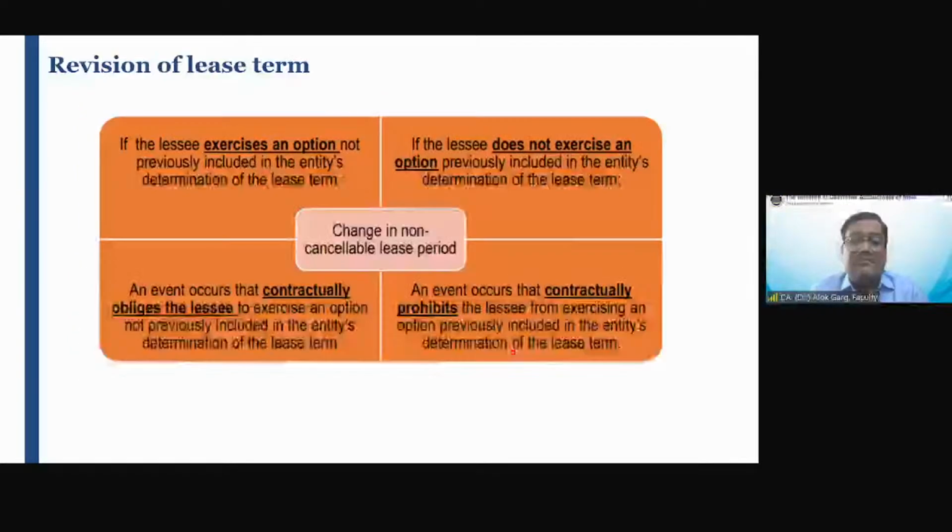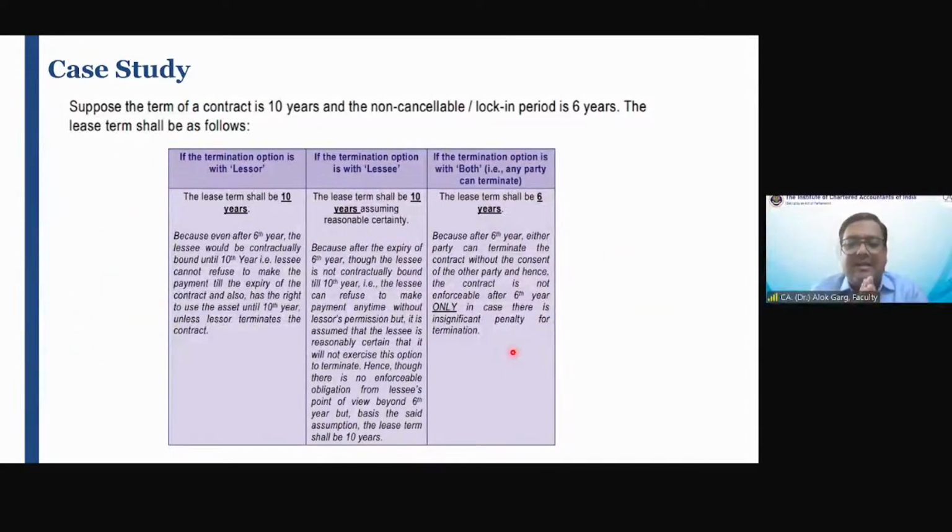Thank you so much. So we have discussed the lease term length. Why is lease term important? Why 6 year, 10 year? What difference will it make? For valuation purpose. Oh, very good. Valuation purpose. So if you conclude that lease term is 6 years, you will take the rental for 6 years. You will discount it to present value, right? For 6 years rentals. But if you take 10 years, you will take the 10-year rental. You will discount for 10 years. So the longer the period, the longer will be the right to use the asset, the larger will be the lease liability.